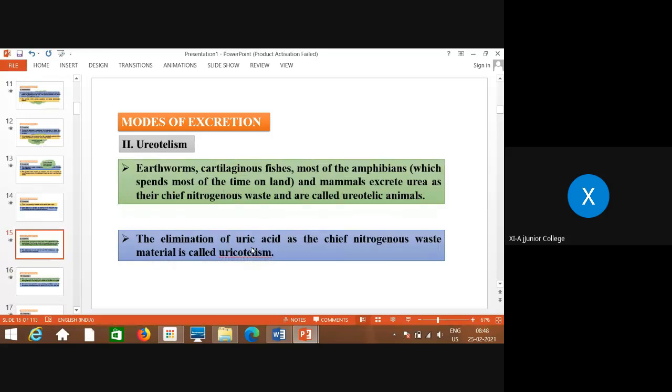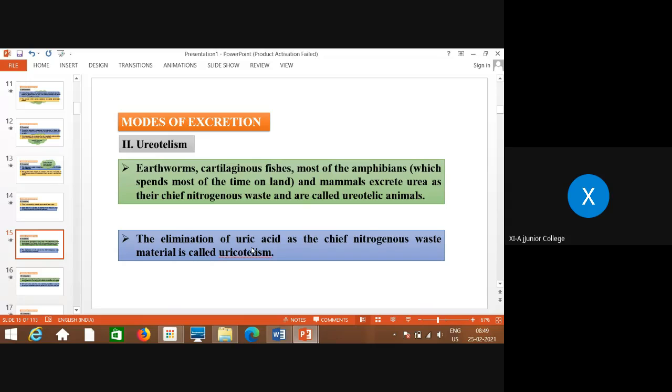Examples of ureotelism: earthworms, cartilaginous fishes, and most of the amphibians which spend most of their time on land. You know the meaning of amphibians, which can live in water as well as land, but most of the period of their life cycle they spend on land. So these amphibians also show ureotelism. And mammals excrete urea, their chief nitrogenous waste is urea, so they are all called ureotelic animals. So remember ureotelism, where urea is the excretory product.